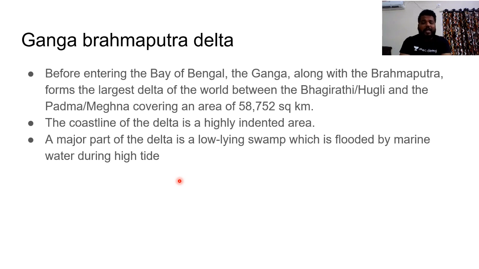Delta is one of the most biodiverse regions on earth. A delta is a landform where the river, when it loses its capacity to carry sediments, drops its load. The dropping of sediment acts as an obstruction for the river.